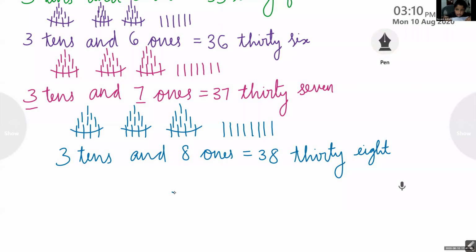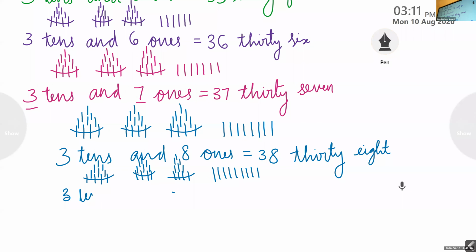Okay. Shall we move to the next number 39? Yes. 39 has 3 bundles of 10 and 9 ones. 1, 2, 3, 4, 5, 6, 7, 8, 9. So we can write 3 tens and 9 ones. So the number is 39.